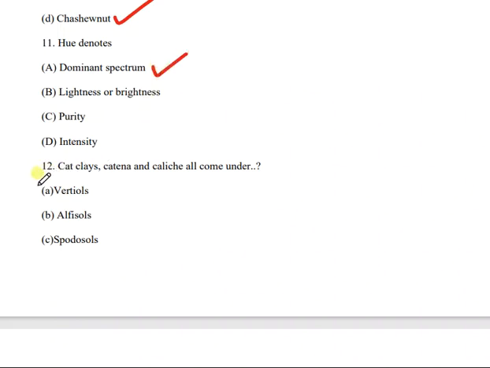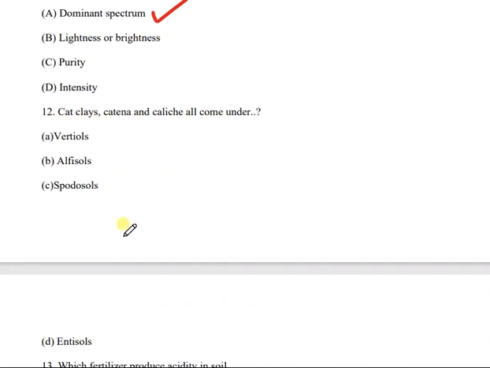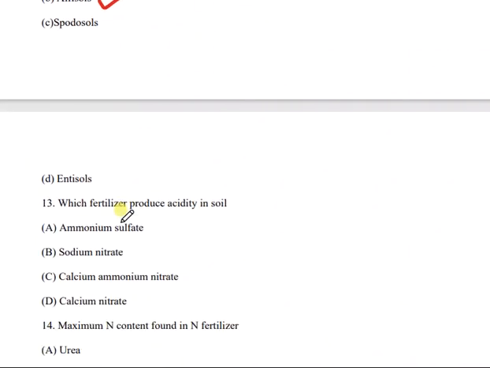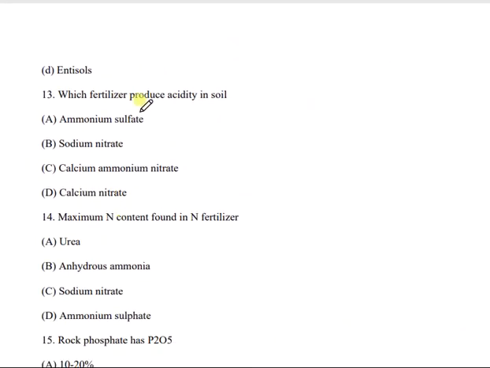Then question number 12. Which, Cutlery, Cutina and Calcic all come under which of the following? Vertisols, alfisols, spodosols or entisols? And the correct answer is B. That is alfisols.